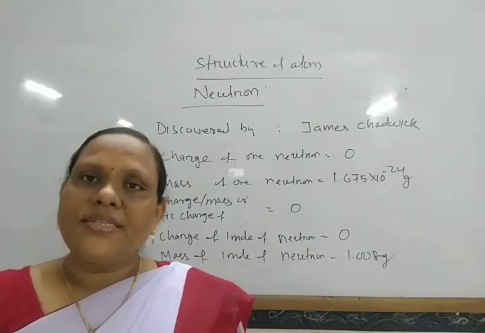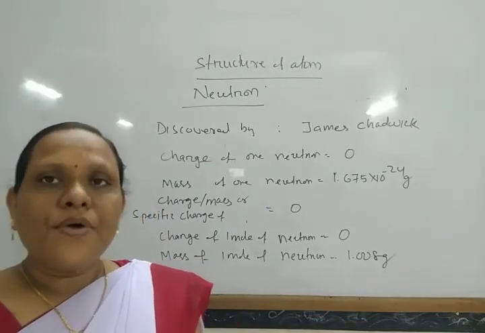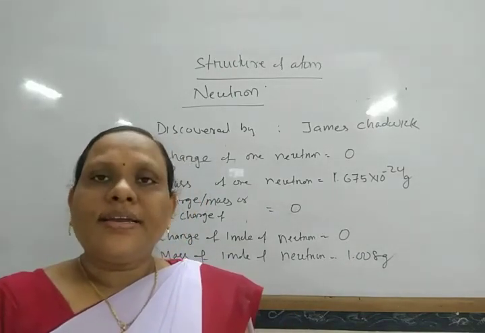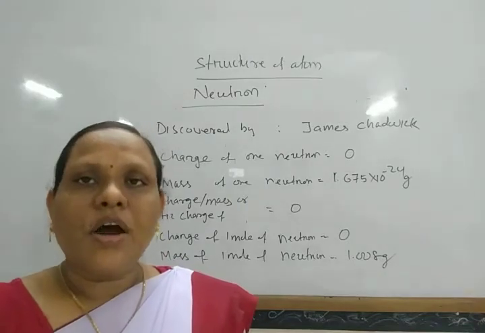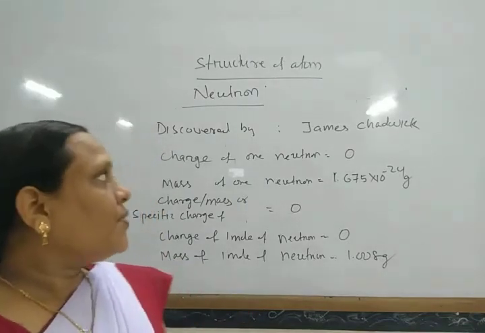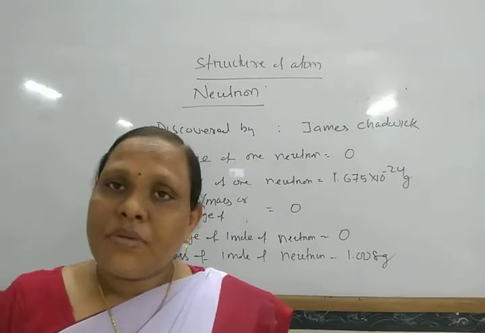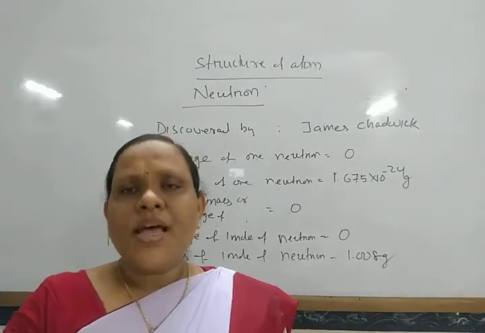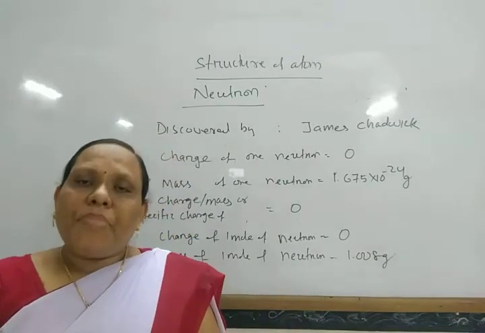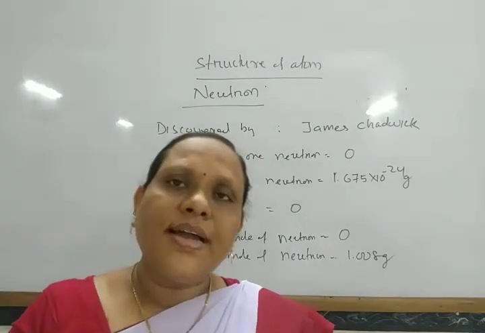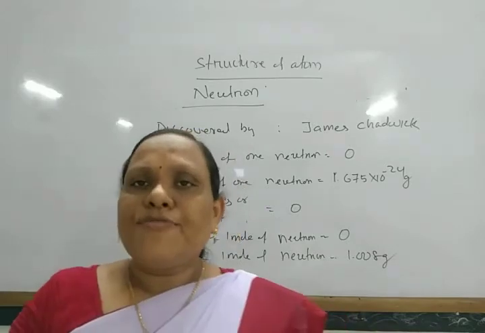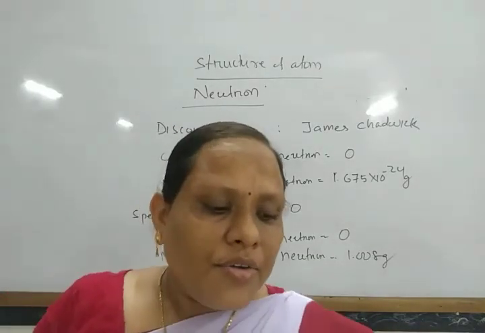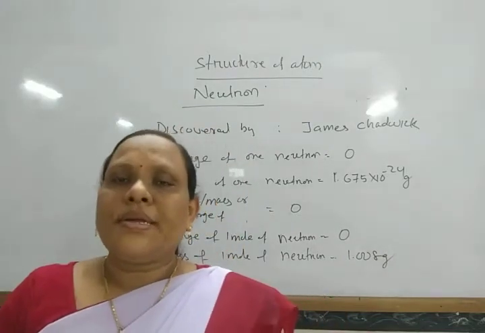While the proton is the fundamental particle whose mass is equal to that of hydrogen, and it carries 1 unit of positive charge. Okay, so these are some pieces of information about the electron, proton and neutron. Then how are these fundamental particles arranged in an atom? For that, different scientists gave different explanations for the arrangement of these fundamental particles.